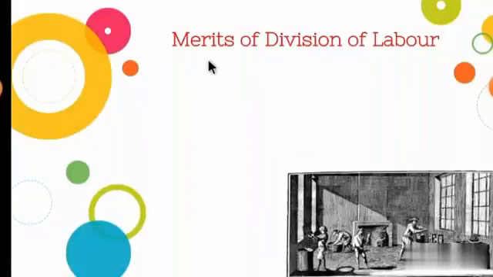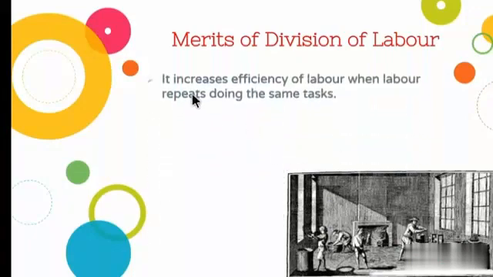So now let's see the merits of division of labor. Merits means advantages. First one is it increases the efficiency of labor when the labor repeats doing the same task. So we know that in division of labor the tasks are divided. For example, in the production of a shirt we have seen one will do the cutting work, another one will do the stitching, another one is stitching the buttons to the shirt.